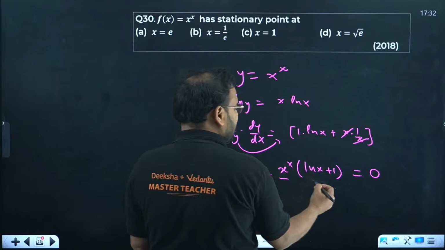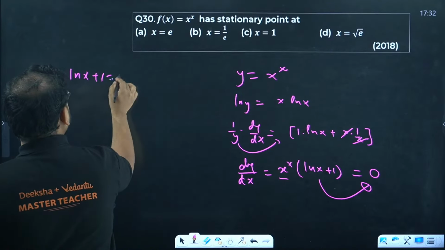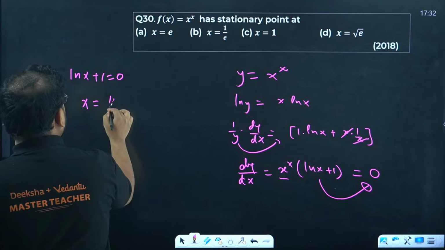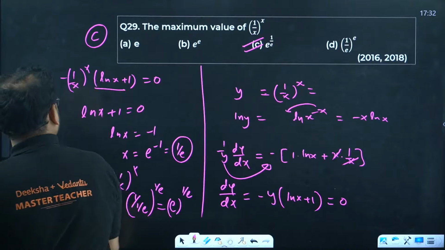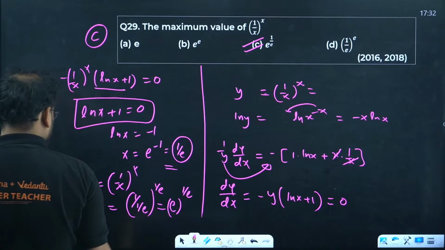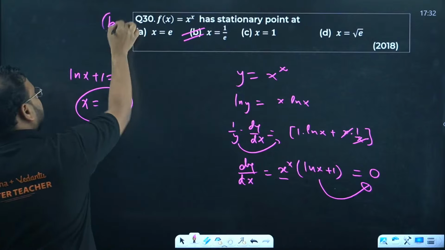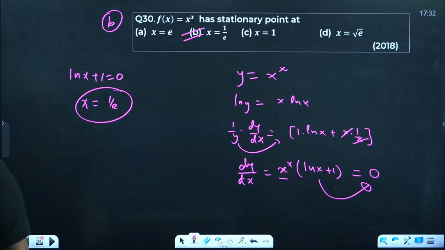This is an exponential function, it can never be 0. From here you can get only the other factor, which is ln x plus 1 is 0. From here we just remember x was coming as 1 by e, just like the previous question. If you took this one, you got the x value as 1 by e. The answer for this question is B. 30 is B. That is B. Good, Prajwal. Yes, Gagandeep correct, Chandana correct, SK correct, Prajwal correct.